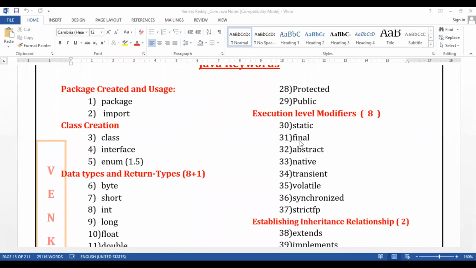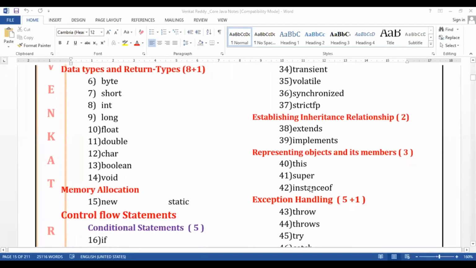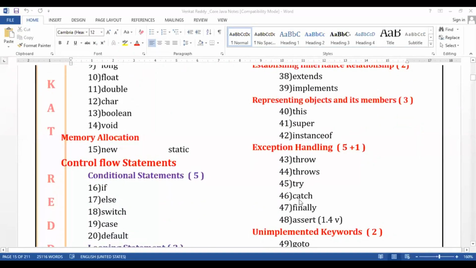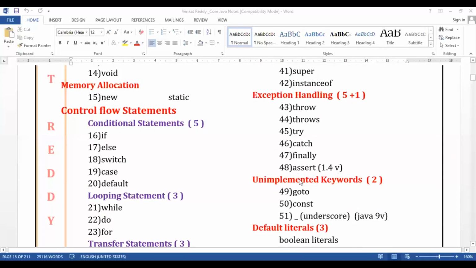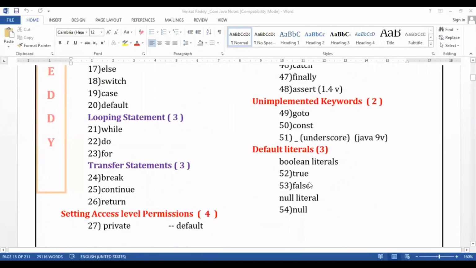Static, final, abstract, native, transient, volatile, synchronized, strictfp, extends, implements, this, super, instanceof, throw, throws, try, catch, finally, assert, goto, const, underscore, true, false, null.